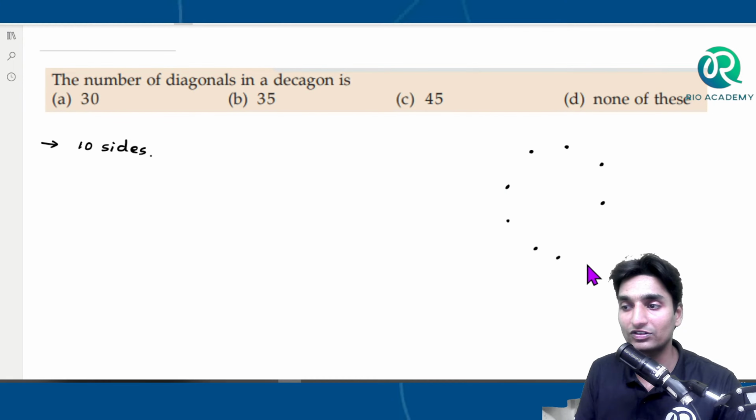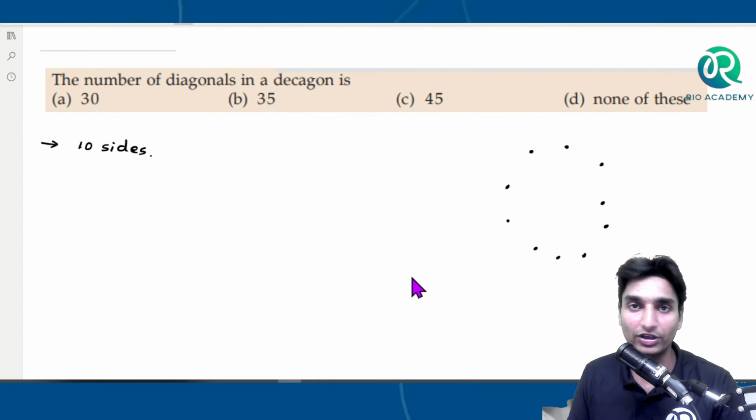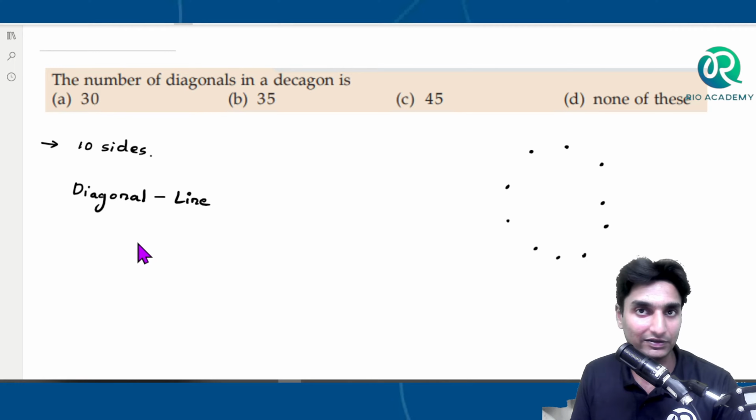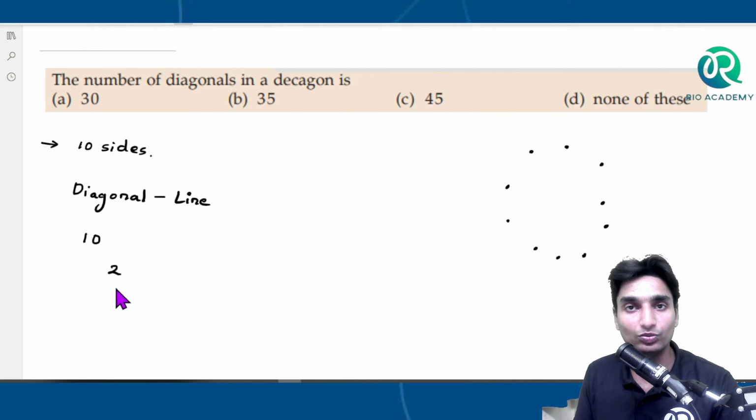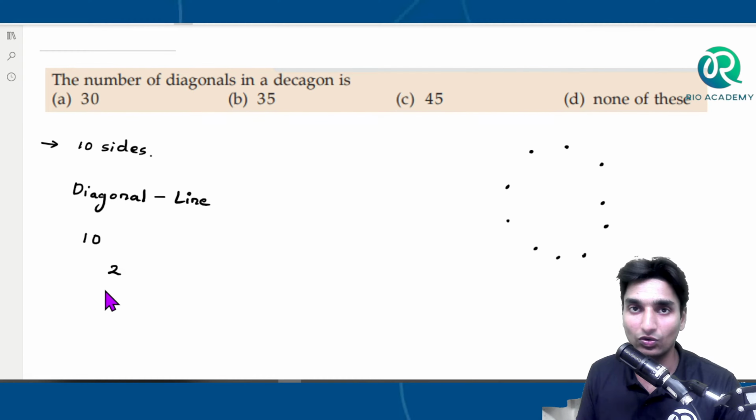Given a set of 10 points, how many diagonals can be drawn? That is what they are asking us. Remember, in order to draw a diagonal, you need at least 2 points, because a diagonal is also a form of line, and to draw a line you need at least 2 points. So out of the 10 points, 2 points need to be selected in order to draw a line. Why selected, sir? Why not arranged?